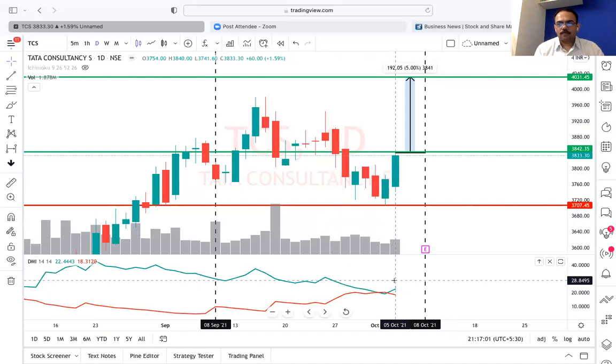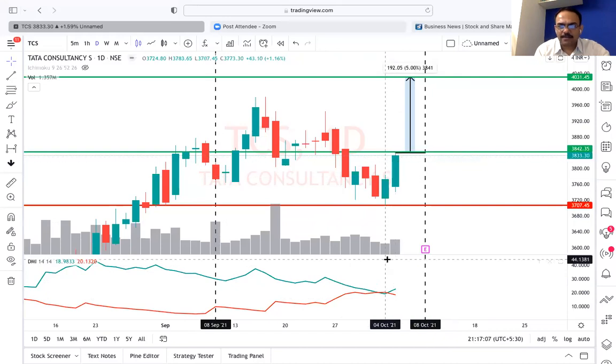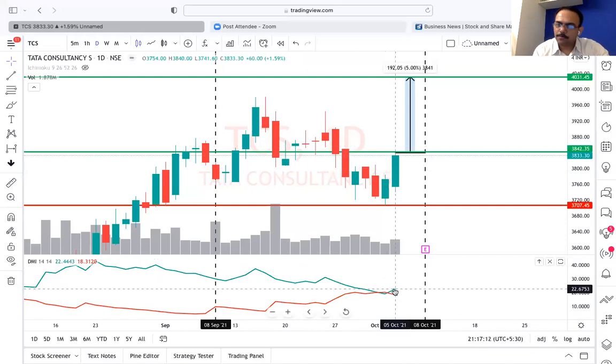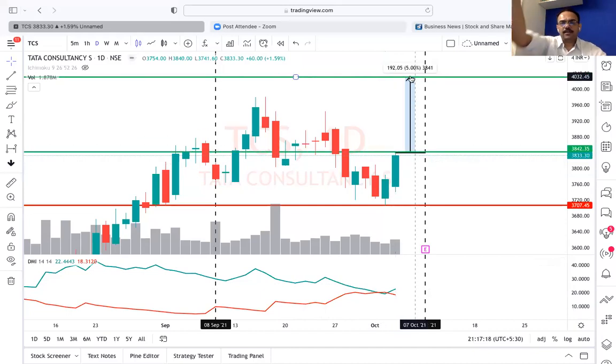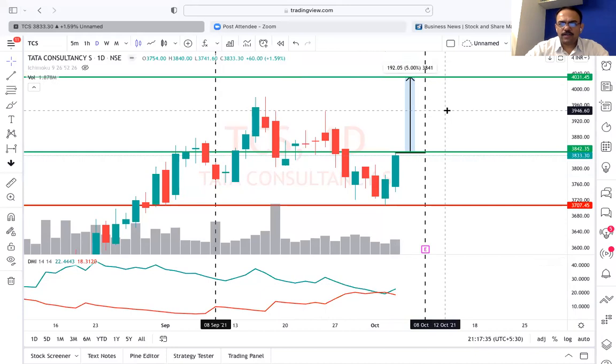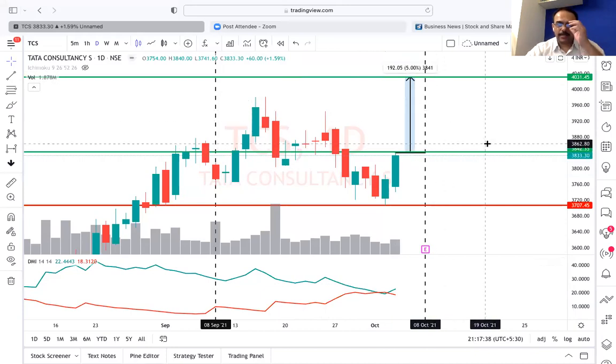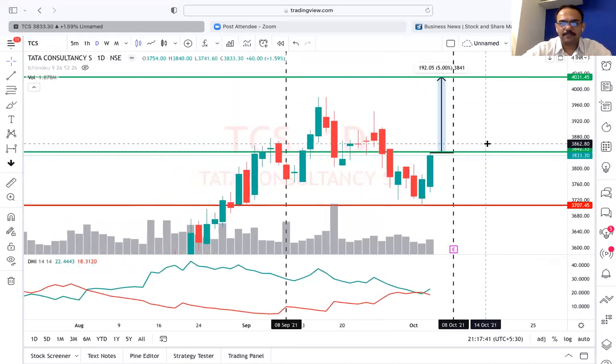Yes? Okay. Once green is crossing above the red, we buy above the high of the candle because of which the green is crossing. See, at this candle, the green is crossing above the red. We buy above the high of this candle and we book profit at 5%. So just buy above this and keep a sell order at 5%. You'll be able to gain 5% from here. No need to take exactly 0.1; you can take 0.1% and trade also. Yes, keep a little buffer, like I had said earlier.